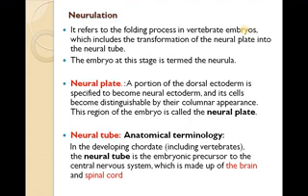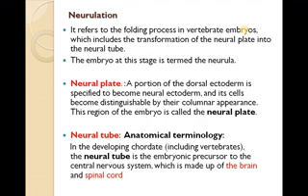This is the stage we call the neurula. It refers to the folding process of the vertebrate embryo, which includes transformation of the neural plate into the neural tube. This is a very crucial process for the formation of the brain. The embryo at this stage is called a neurula.